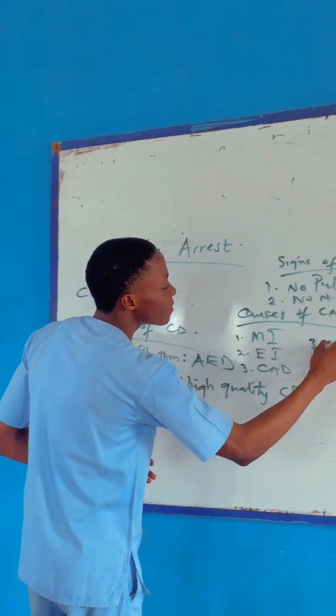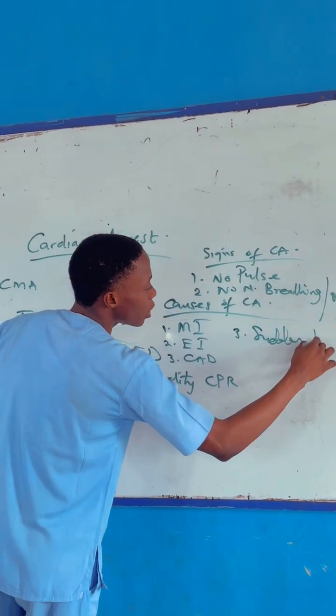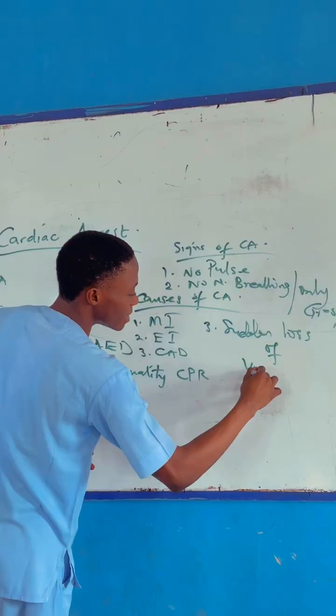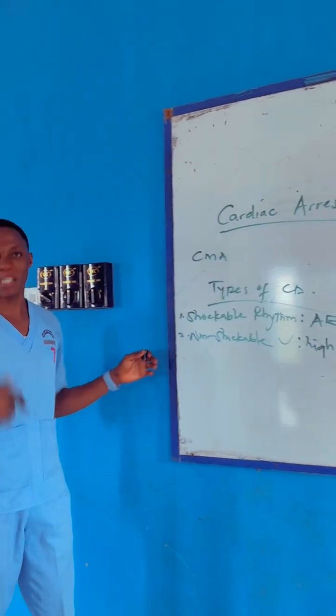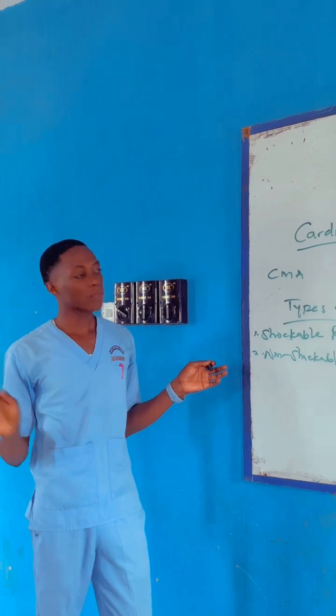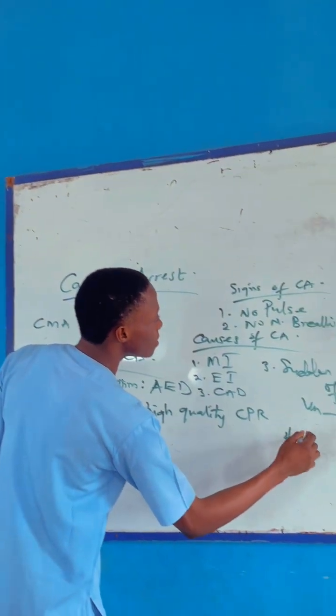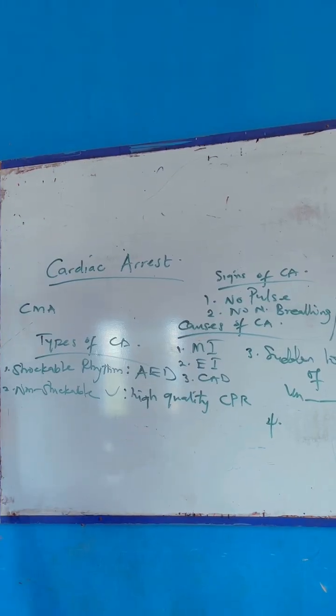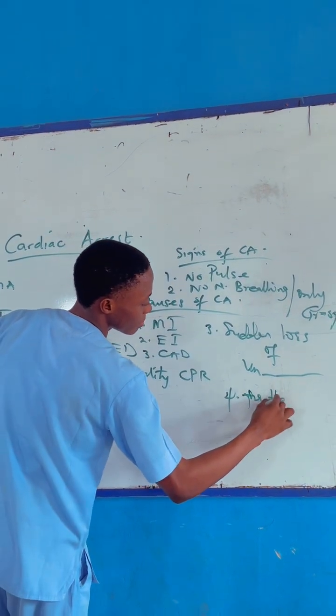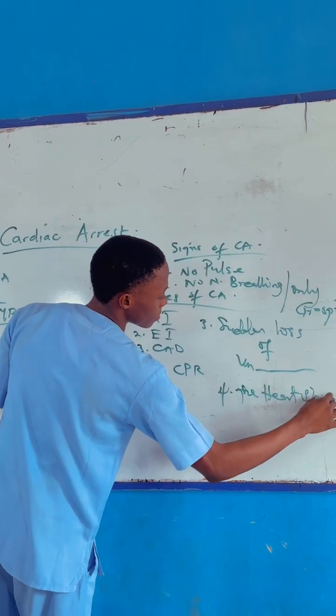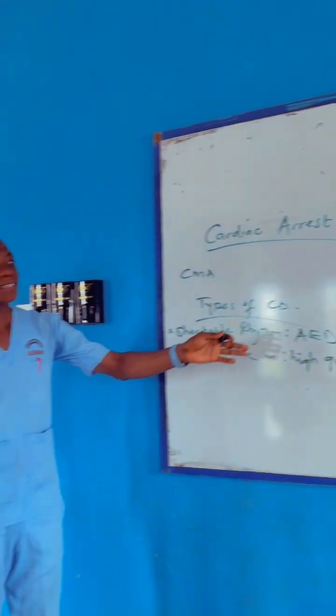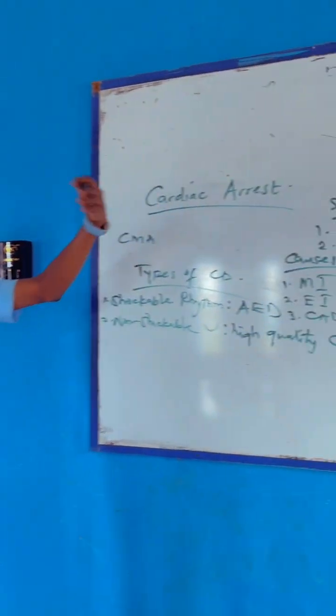Three, we have sudden loss of responsiveness, so the patient does not respond to any activity. Then lastly, the heart stops. So these are the signs we see when we arrive at cardiac arrest.